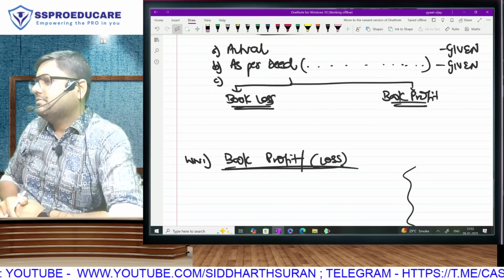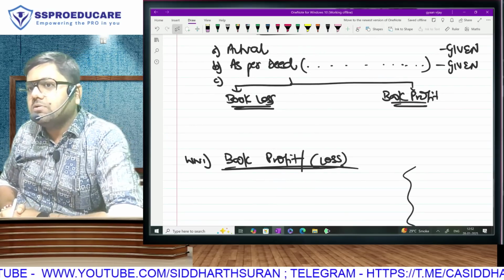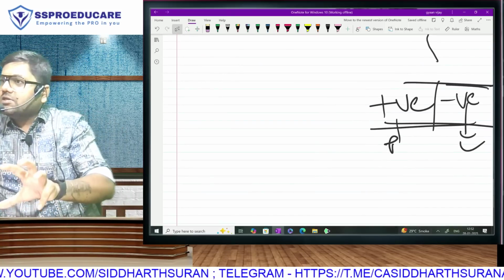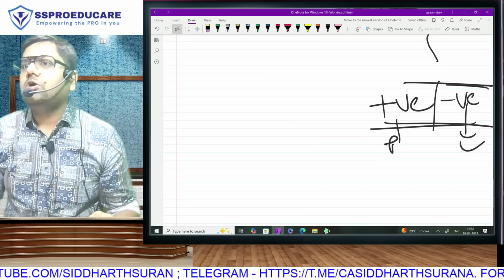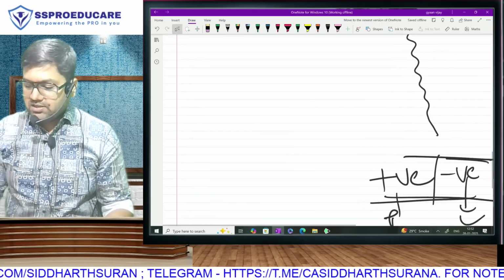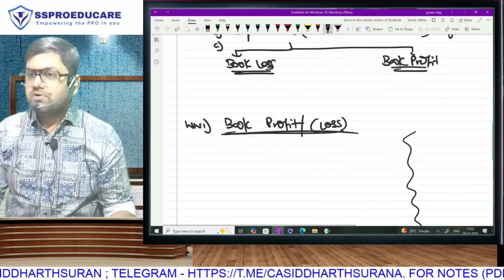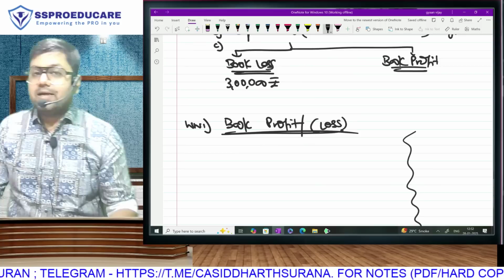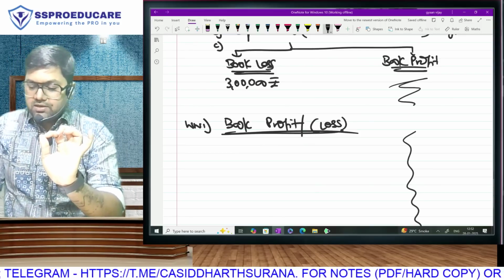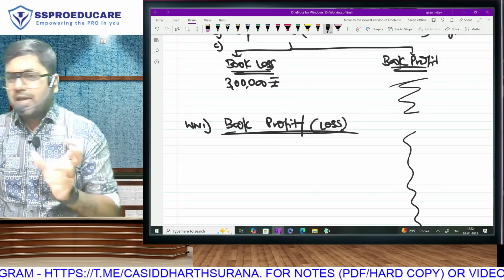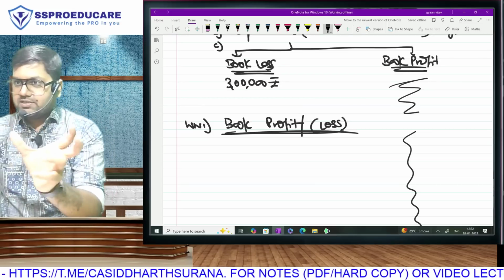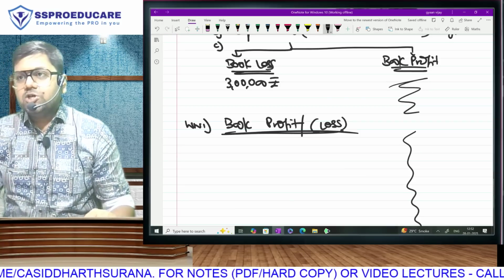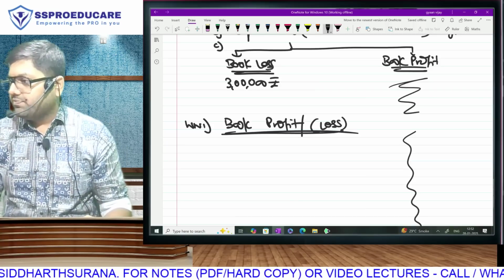Then you come and compute. So the third limit is actually going to depend on the answer of this. You have to leave your remuneration calculation in between and first do a separate calculation called book profit, book loss. Suppose the final answer is negative, so it becomes a case of book loss. In that case, your third limit is going to be a flat rupees 3 lakh. Actually here they have given percentages like slabs. This much profit, this percentage. But if it is a loss, we can't apply a percentage, the answer will still be negative. So in cases of loss, they have given a flat amount of 3 lakh.